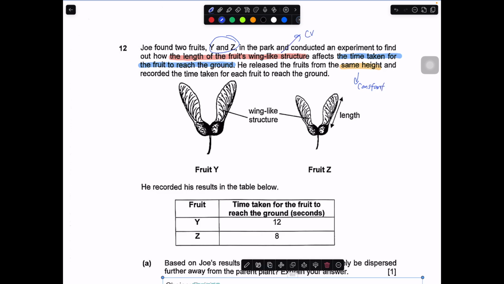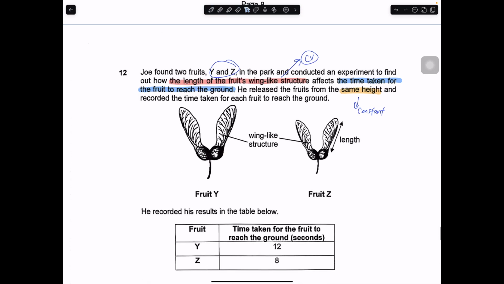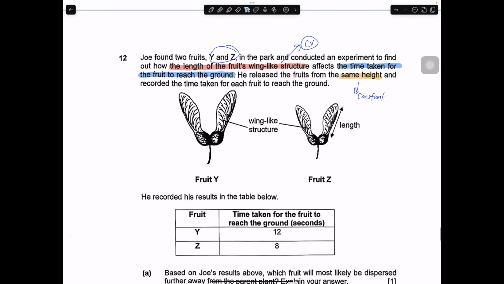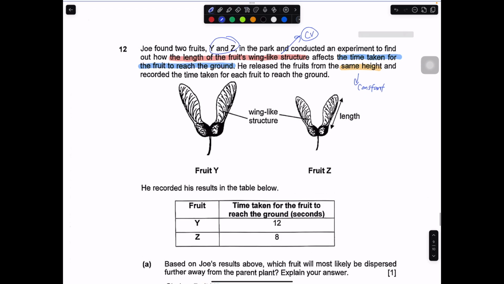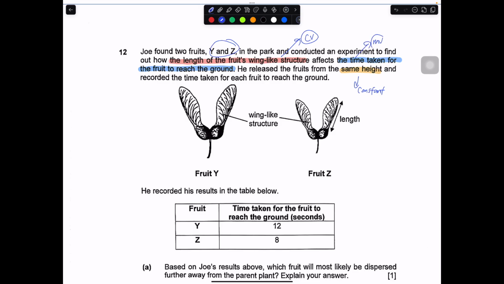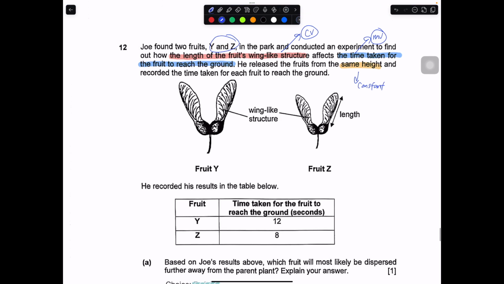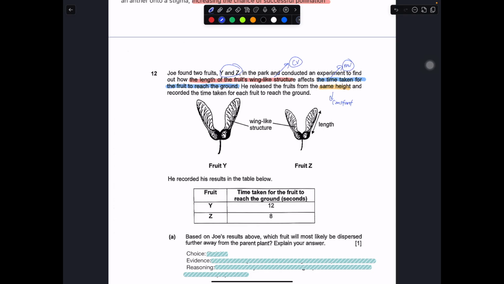So very clear, this is the changed variable, and this is your measured variable. Very clear cut on this part. So he recorded his result. The result is that fruit Y, and fruit Z: this one took 12 seconds, this one took 8 seconds. This one took longer, this one took shorter. Straight away I can compare the result.